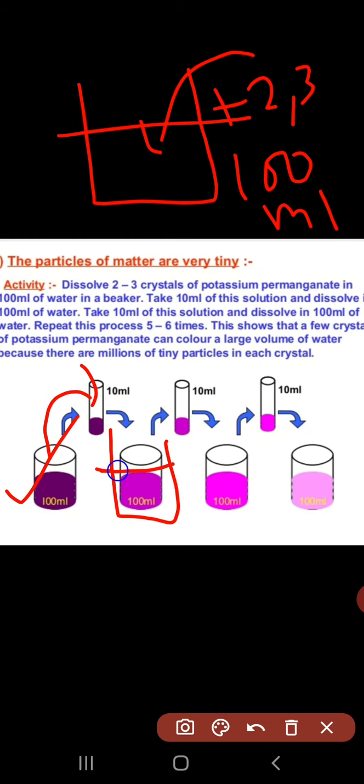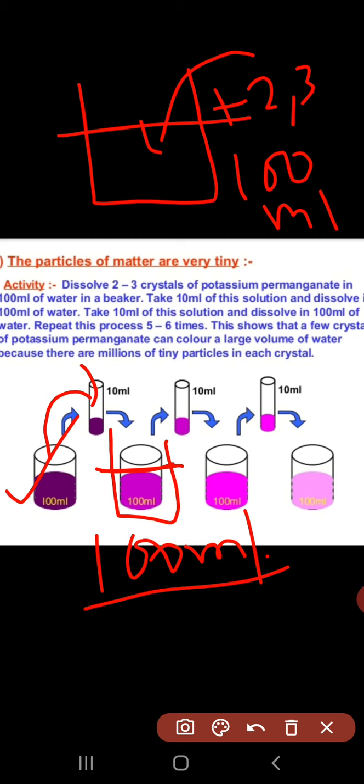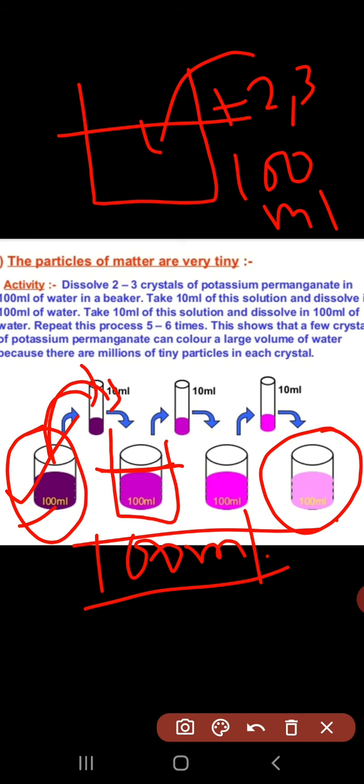We repeat this procedure 5 to 6 times. What we observe is that the color of the first beaker is very dark and the color of the last beaker is very faint. But the color does not totally disappear.